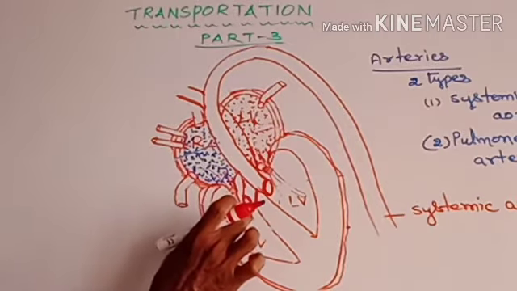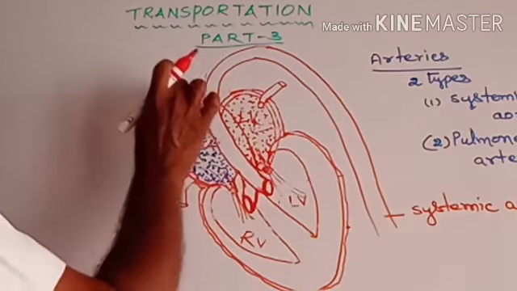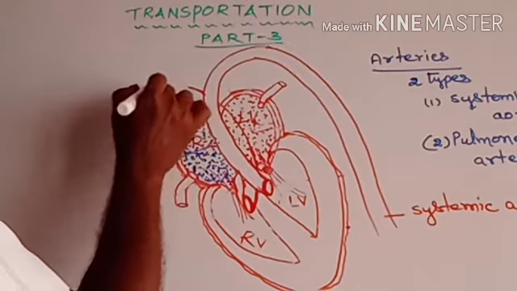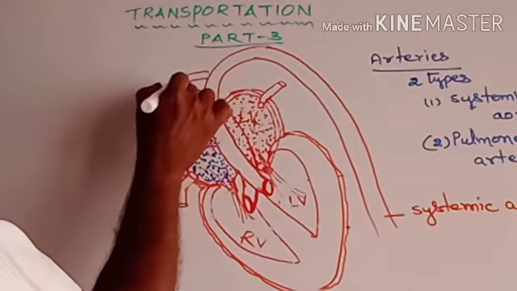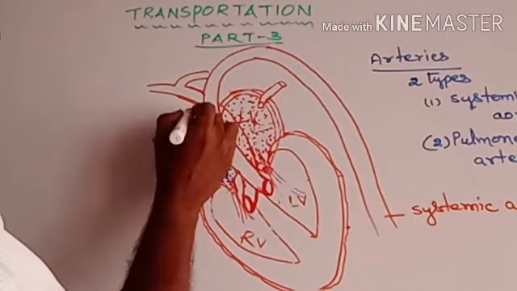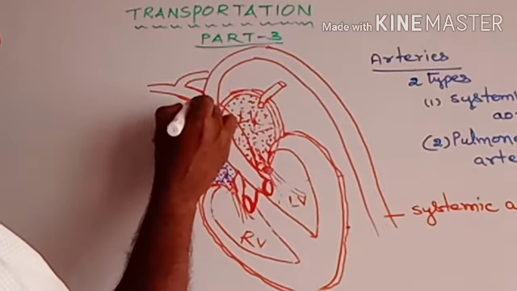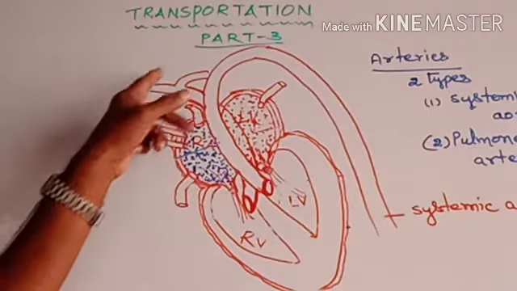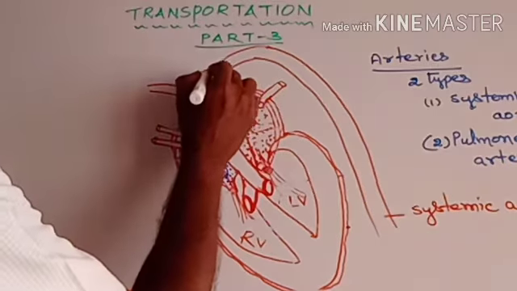How it arises to the outside we are seeing here. After moving to the outside, it divides into two parts.